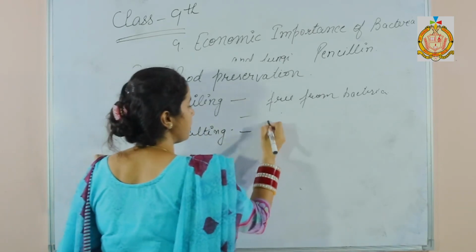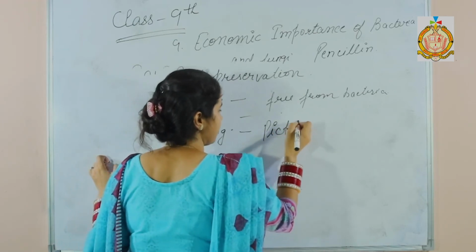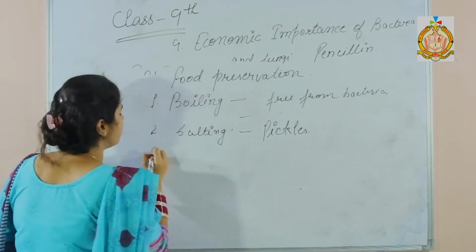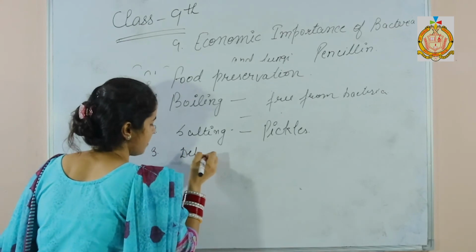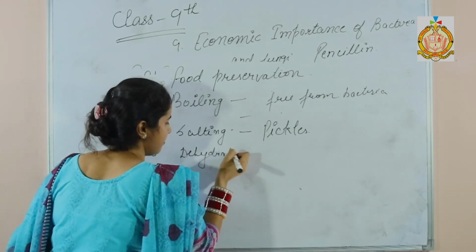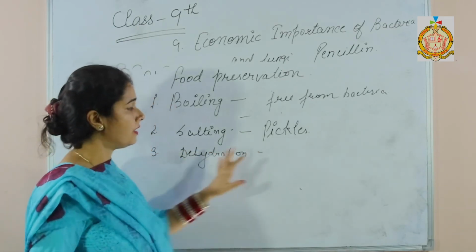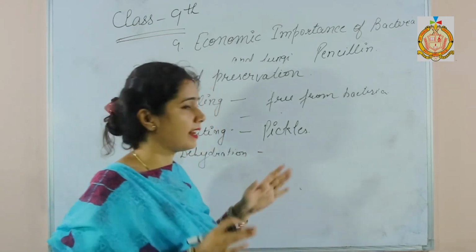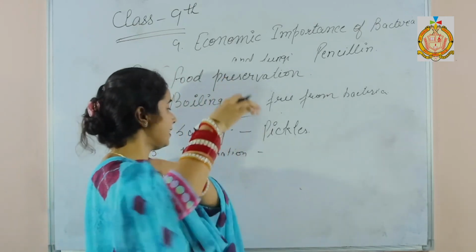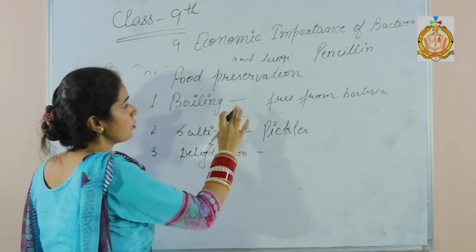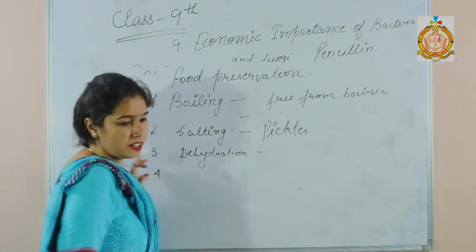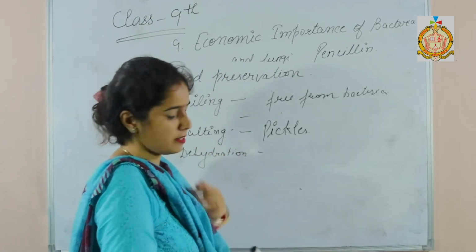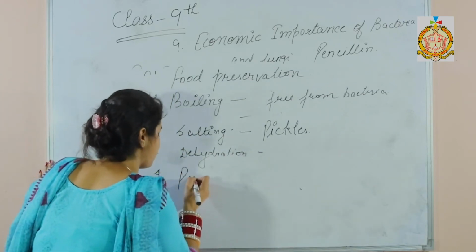For example, in pickles. The third one is dehydration. When we remove water from anything like food or vegetables, then there is less chance of bacteria growing. The fourth one is pasteurization.